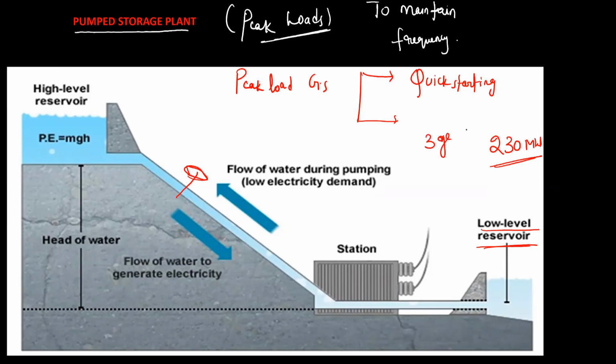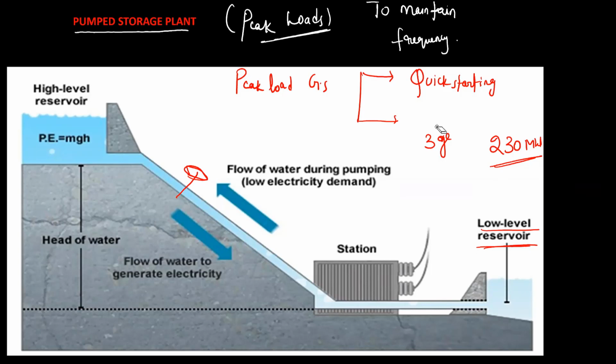Two generators are fully loaded, and one generator is loaded only 30 megawatt. A generator gives maximum efficiency when it is loaded 90% to 95% of its rated load. But now the third generator is not operating at its rated load, because there is no load.